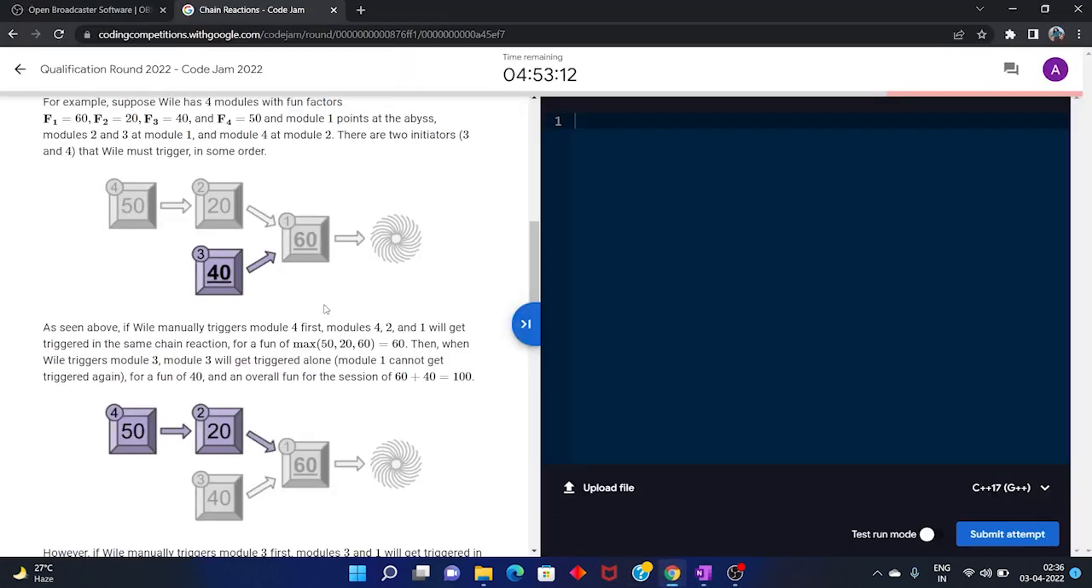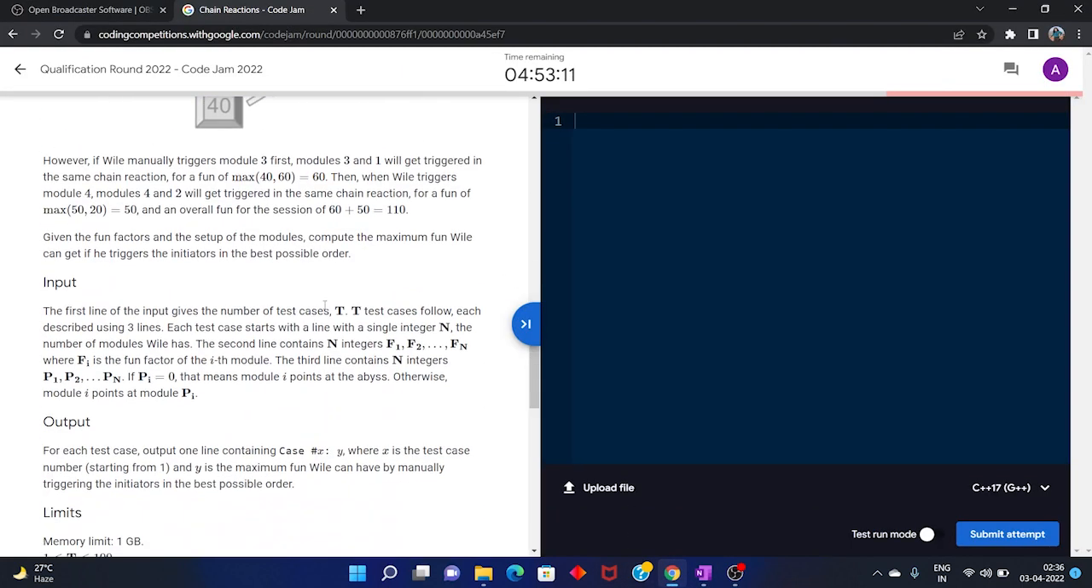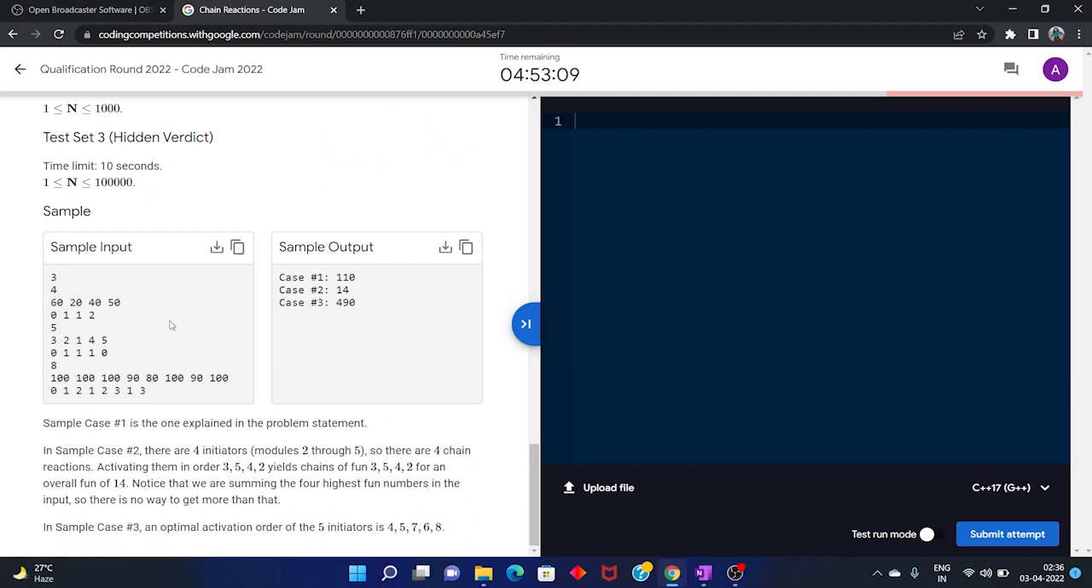Now that we have understood the question, we will be given such a process in which we have to trigger the initiators in some order, and we have to print the maximum answer for every test case. Let's see how to solve this problem.